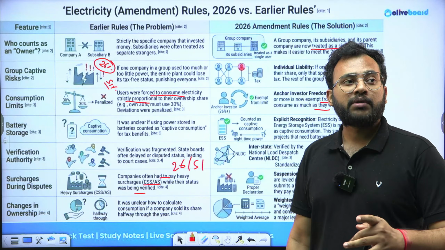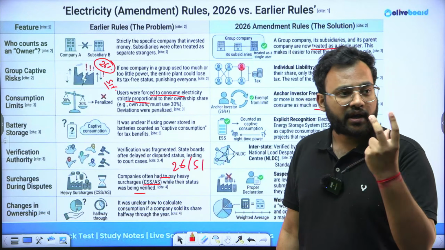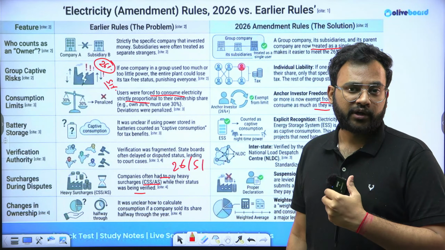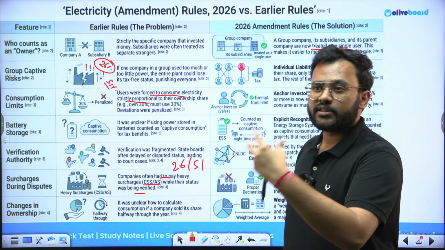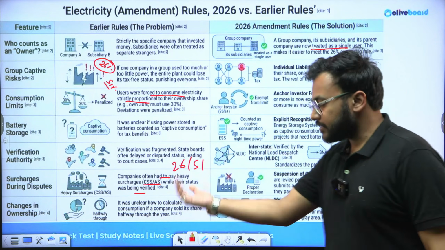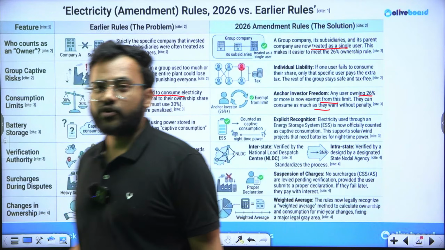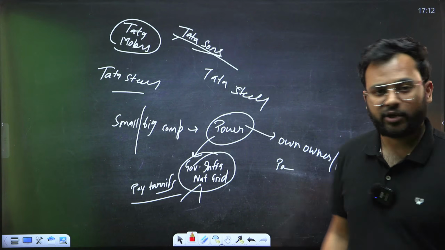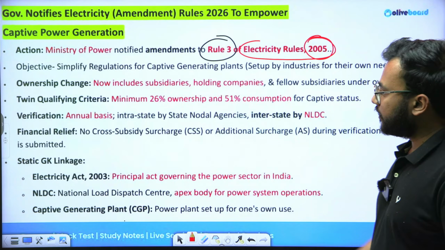So this was a big problem, because in a business, the capital flow is very important. You need to have liquidity. Now if you are paying this much amount as taxes, as surcharges, then it is going to go out of your capital. So this amendment has tried to streamline a lot of things and hurdles as far as captive power plants in the country were concerned.